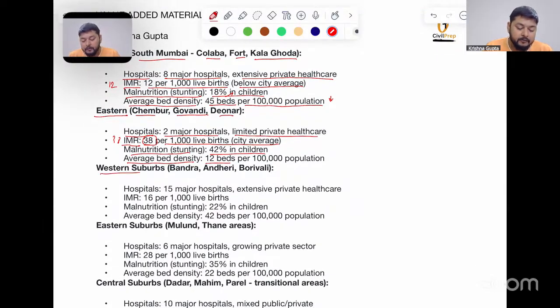When we talk about the western suburbs, that is Bandra, Andheri, and Borivali. Hospitals, higher than the above two, 15 major hospitals. Infant mortality rate is 16 per 1000 live births. Malnutrition, again higher, 22% in children. Then average bed density is 42 beds per 1 lakh population. See if we can compare here. Major hospitals are higher, but overall, we can say the indicators are less favourable than South Mumbai. It is the highest one.